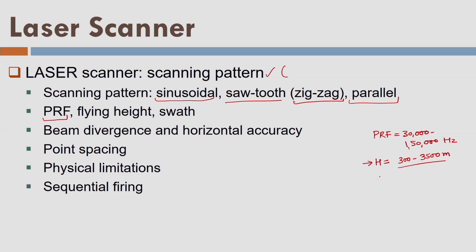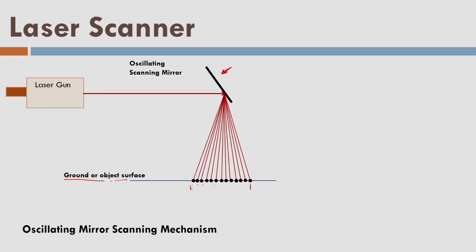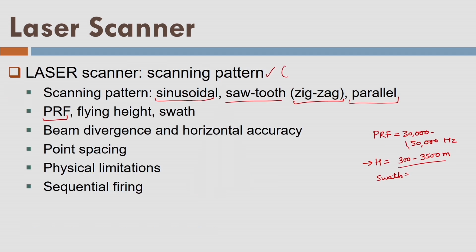Now we have the swath. This length is swath. We have already indicated what is the swath, and we will go for the mathematical formulation in the coming slides. Each and every laser pulse has some beam divergence, and so it creates some horizontal accuracy or horizontal uncertainty. Then we have point spacing. We have two types of point spacing. One is along the flight line and one is across the flight line.